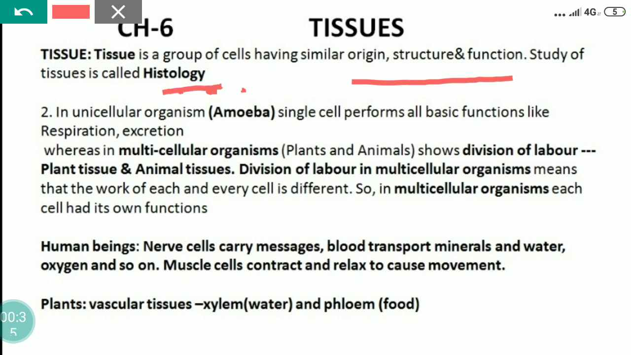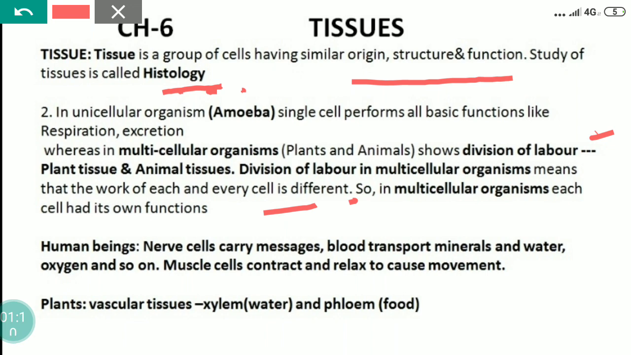For example, in a unicellular organism, that is amoeba, a single cell performs all the basic functions. A single cell carries out the movement, intake of food, respiratory gases, respiration and excretion. But in the case of multicellular organisms, the plants and animals, they show the division of labor. Division of labor means that there is a different work for each and every cell. So in a multicellular organism, each cell has its own function.